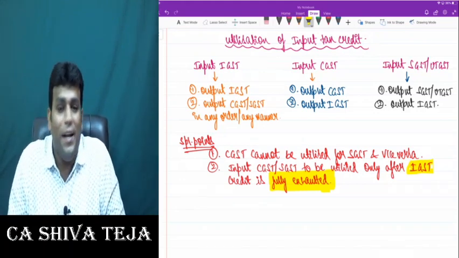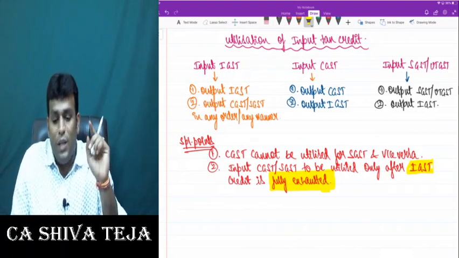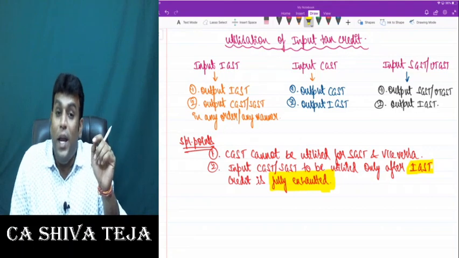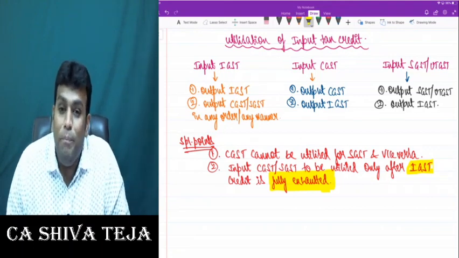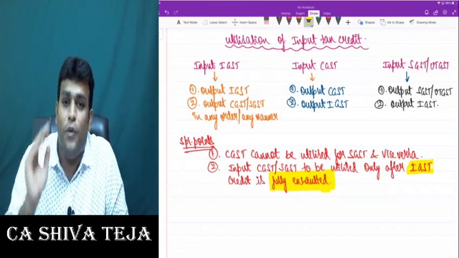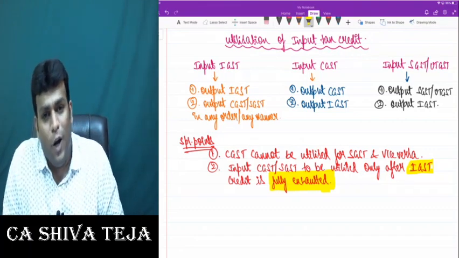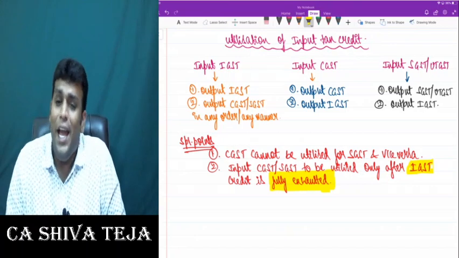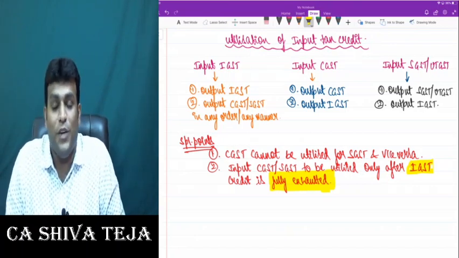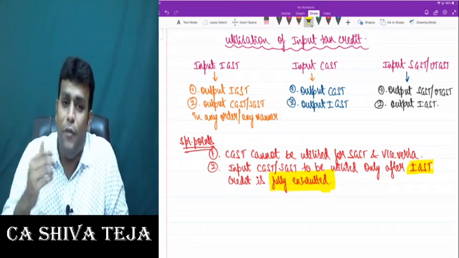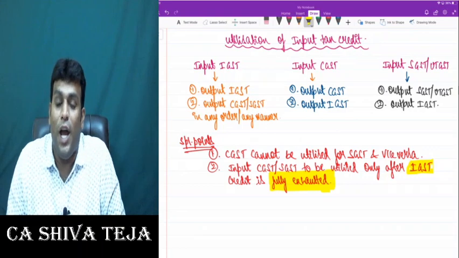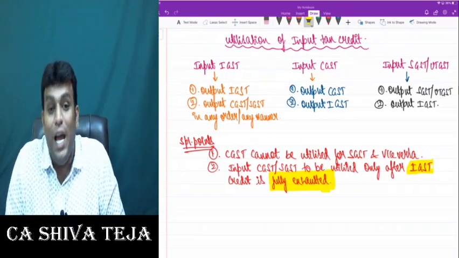Something very interesting and very wonderful. Come on, my dear friends. What is it we are talking about? We are talking about the manner of utilization of input tax credit. Input IGST, first we'll use it for output IGST, then for output CGST or SGST in any order or any manner. Then input CGST we'll use first for output CGST, then for output IGST. And input SGST we'll use for output SGST, then for output IGST.